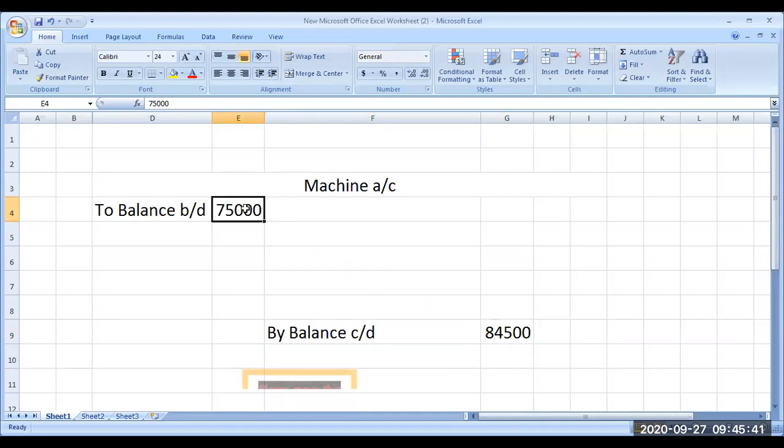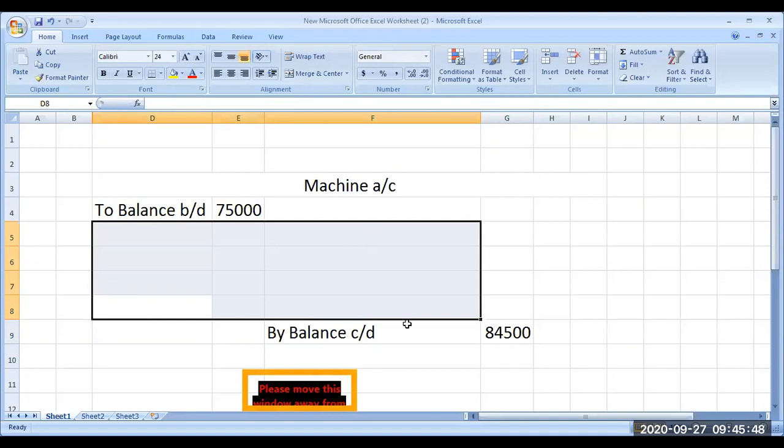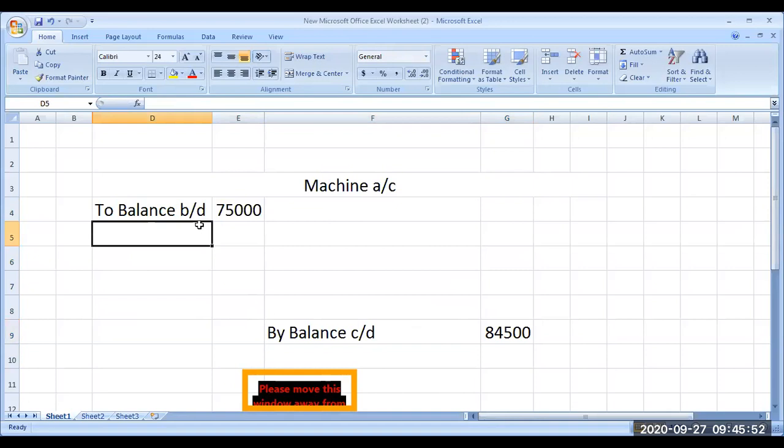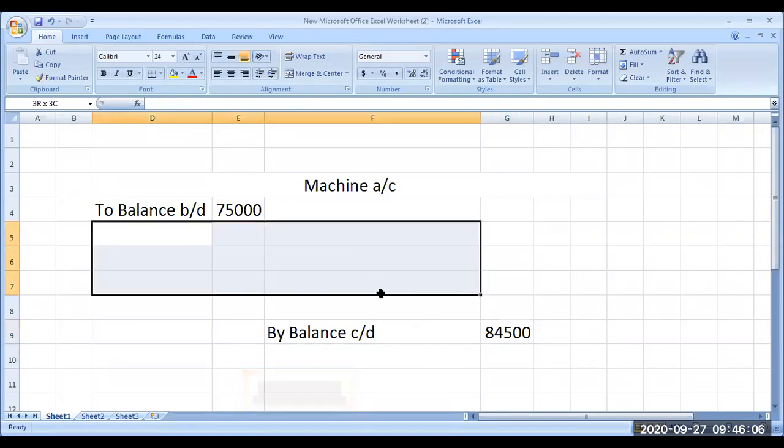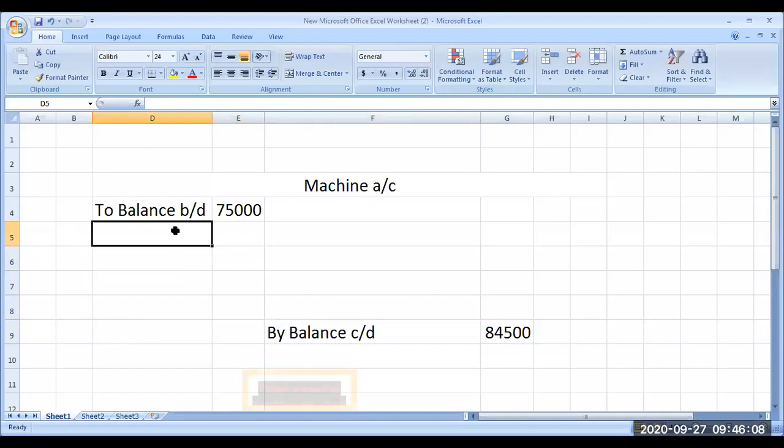Opening balance was 75,000. Closing balance is 84,500. Then if there is no information in between, nothing has happened to machinery account, then we can just take the difference as the purchase of machine. But there is a depreciation mentioned in the adjustment, in the additional information. What I am telling you, if nothing is mentioned about the happenings in between the opening and closing, we can take just the difference.